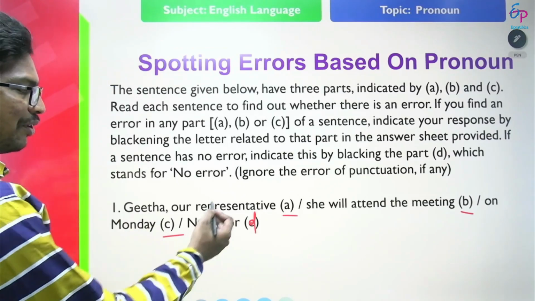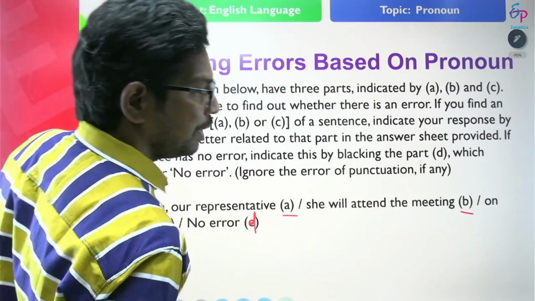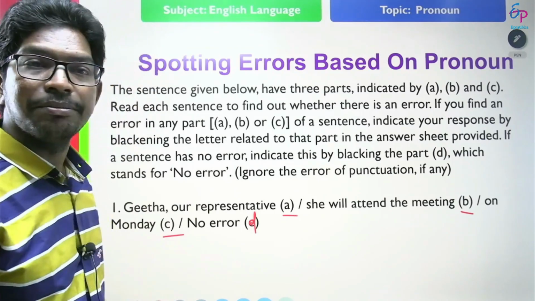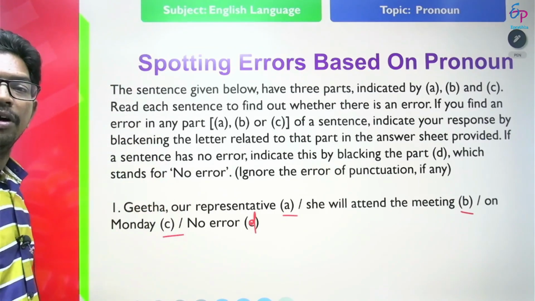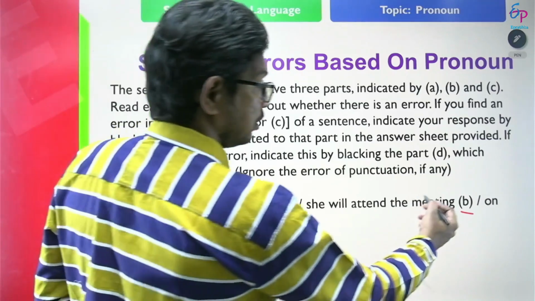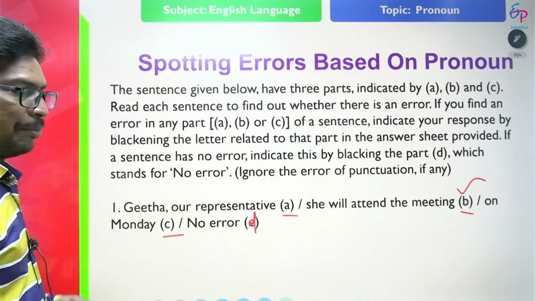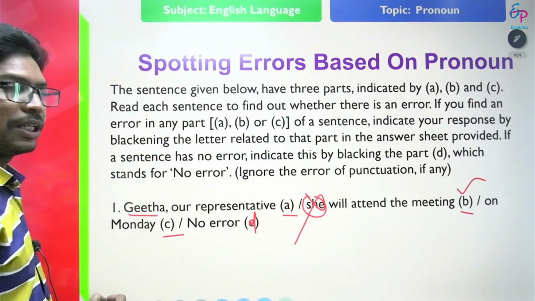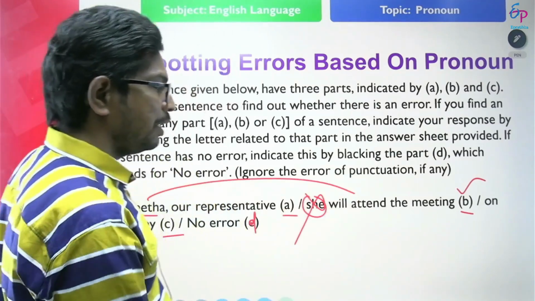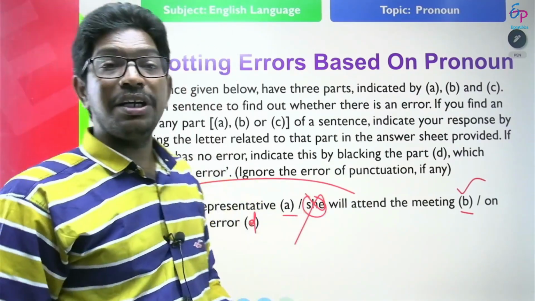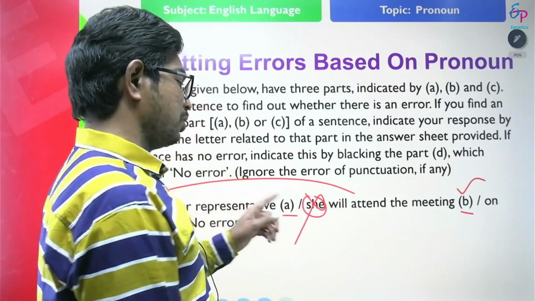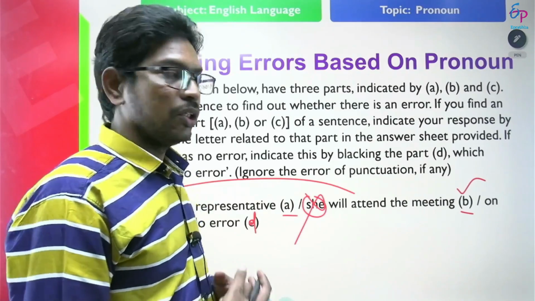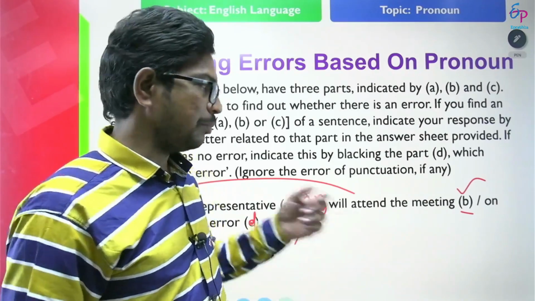Geeta, our representative, she will attend the meeting on Monday. In this statement, the error is found at B, because here she is superfluous. Already the subject is given, Geeta. So Geeta will attend the meeting is correct. Geeta, she will attend the meeting is wrong. Again, one more subject is not necessary there. Already the subject is given there. So she is superfluous. Error is at B.